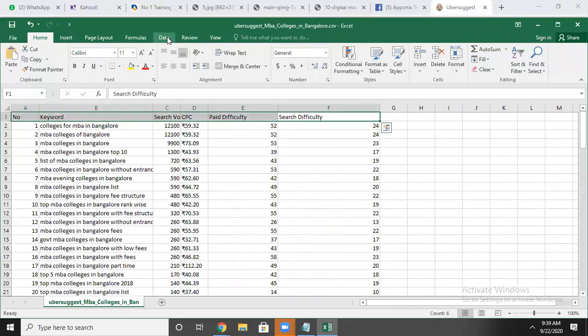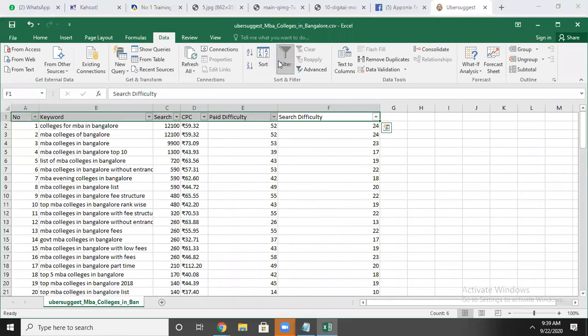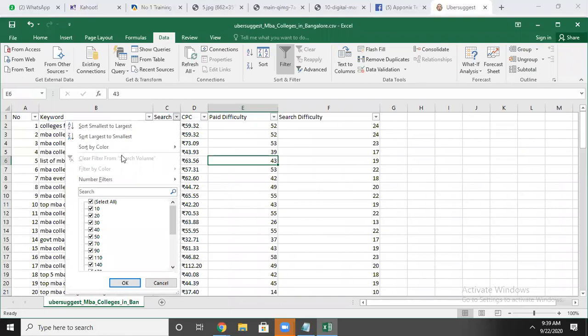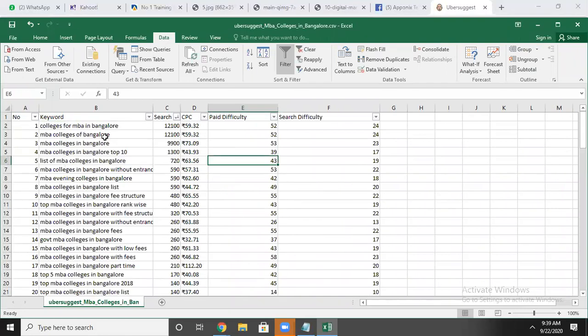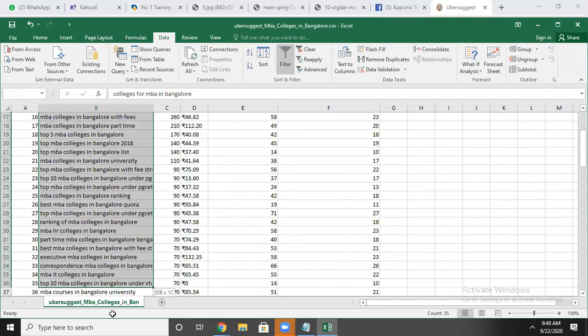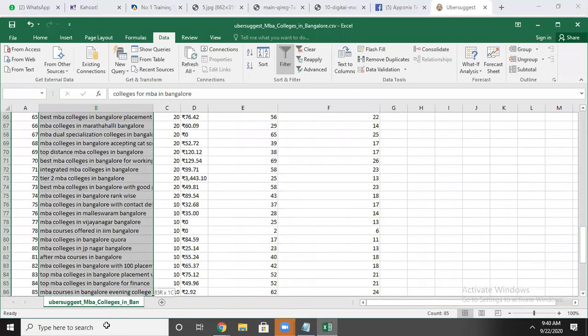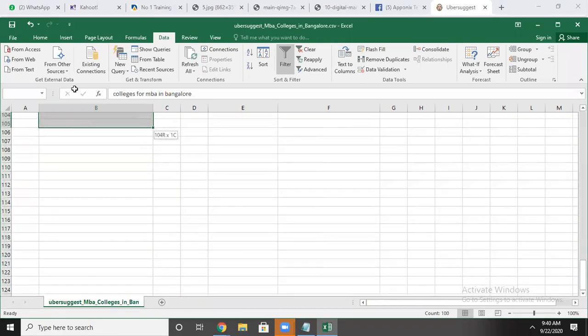You have to go under the data filter. Here I will make it a filter, largest to smallest. Okay, here are the keywords. It means people are searching with different keywords for the Bangalore location. In total, it has suggested 100 keywords.